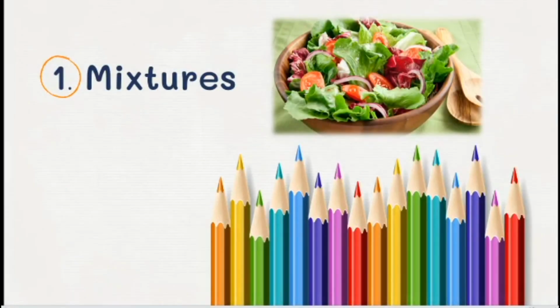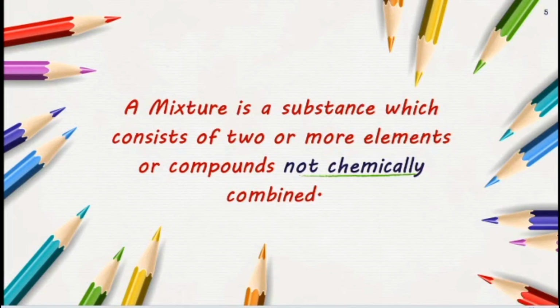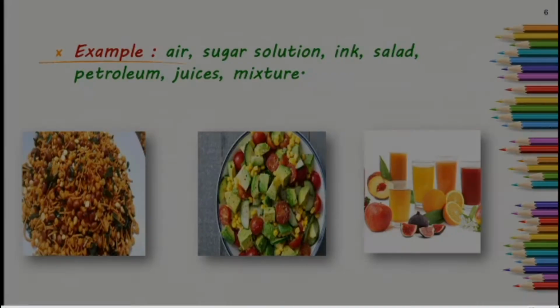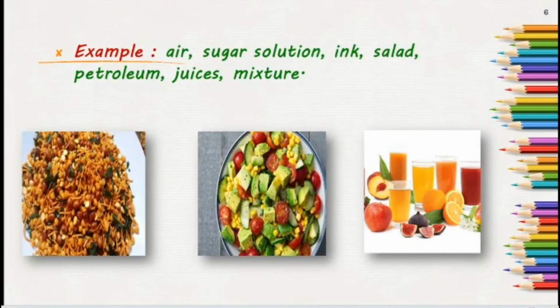Let us learn what a mixture is. A mixture is a substance which consists of two or more elements or compounds not chemically combined. So, a mixture consists of elements or compounds, but those elements and compounds are not chemically combined. They are just mixed together, so we call them a mixture.